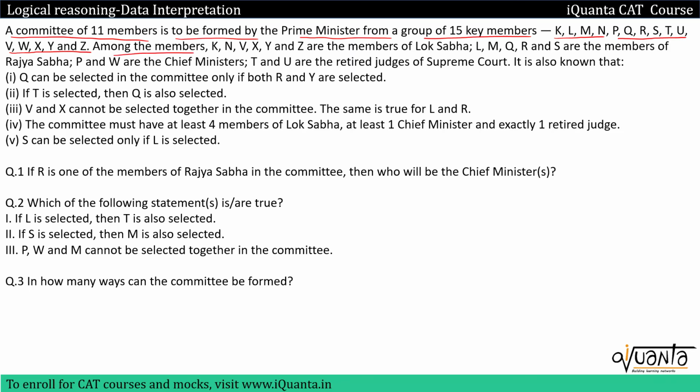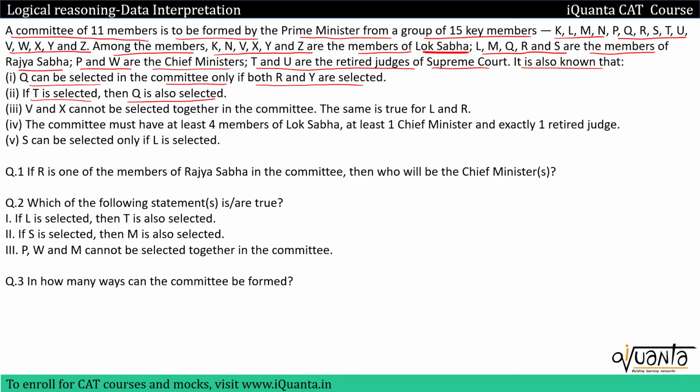Among the members, K, N, V, X, Y, Z are the members of Lok Sabha. L, M, Q, R, S are the members of Rajya Sabha. P and W are the chief ministers. T and U are the retired judges of Supreme Court. It is also known that, so these are some conditions. Q can be selected in the committee only if both R and Y are selected. Second one is, if T is selected, then Q is also selected.